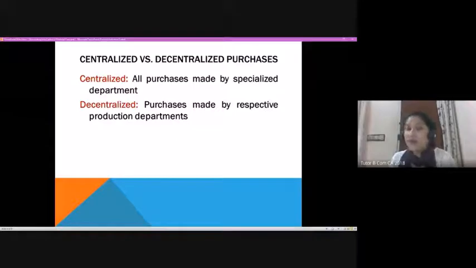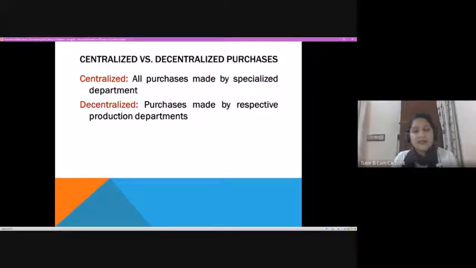So there will be a purchase department associated with every product line or every category of product. That is one example of decentralized purchase: purchases made by the respective production departments, so you will have a list of raw materials required for producing that particular product, right?